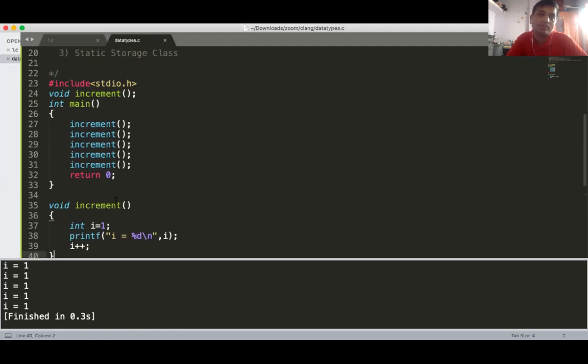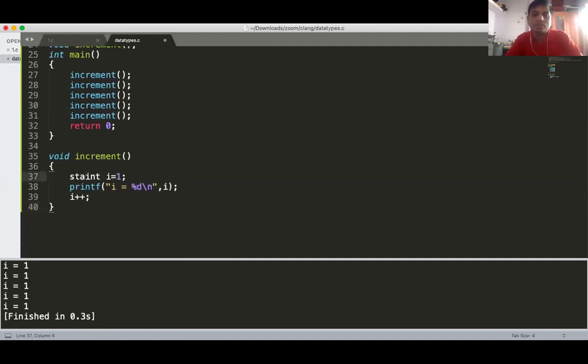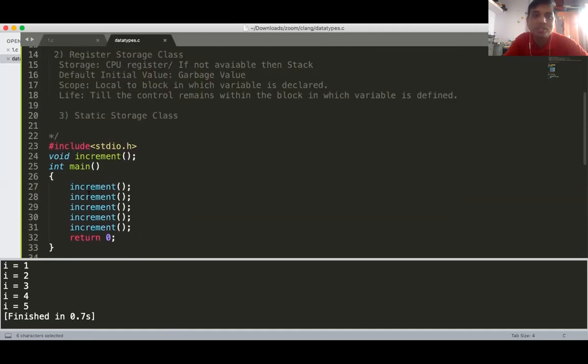Now I'm changing the storage class of this variable, and just look at the magic here. First the storage class was automatic. Now I have changed the storage class to static. Just look at what the magic is doing: 1, 2, 3, 4, 5. Now what happened here? In the first function call the variable is created, but not in your stack memory. What is the storage of the static storage class?